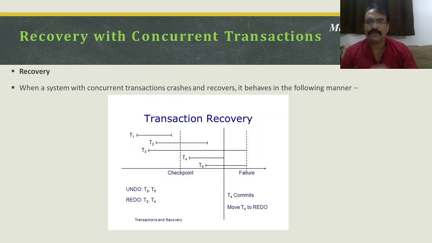There is a diagram which will help you understand better. Here you can find that the checkpoint is appearing at this moment, and transaction T1 is complete at this checkpoint. Transactions T2 and T3 are still under execution, and T4 and T5 are not yet initiated.